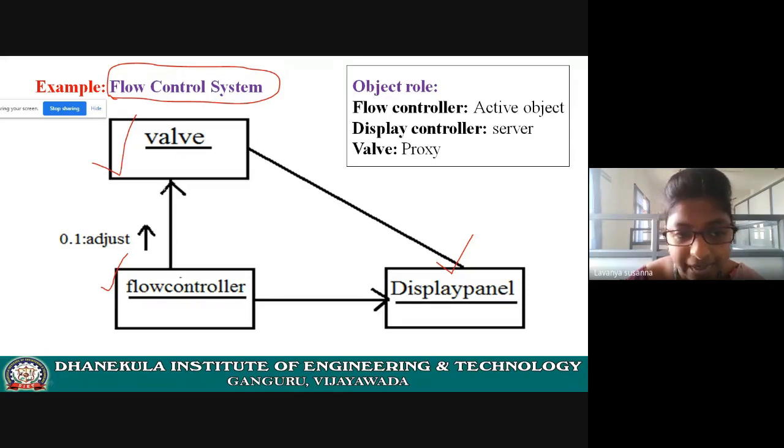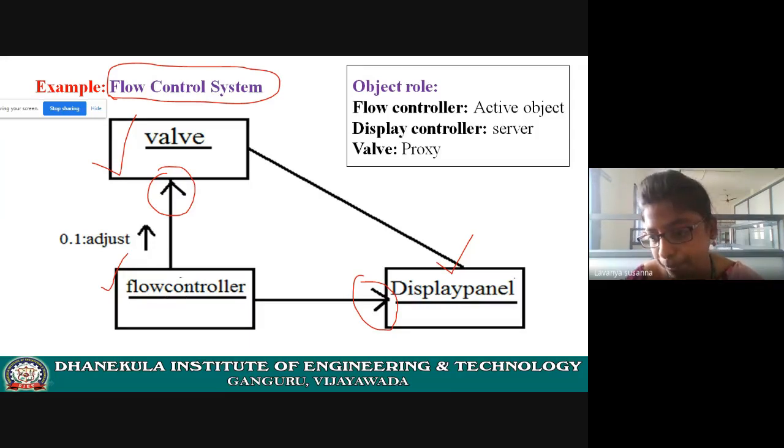Now see here, directions are important. Just now I have explained it. This is a link. There is a link between the flow controller object and the valve object. And again there is a link between the flow controller object and the display panel. And again see here, there are no arrow marks. See this link.